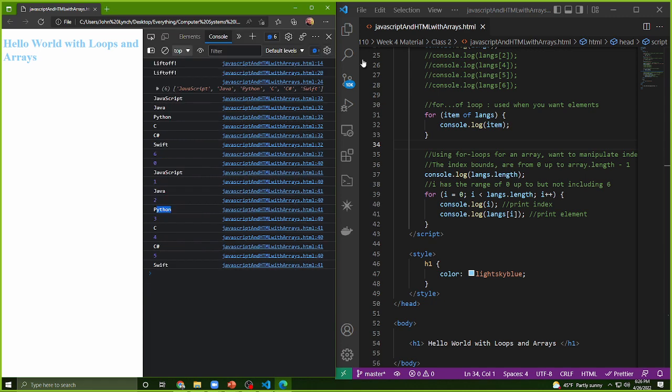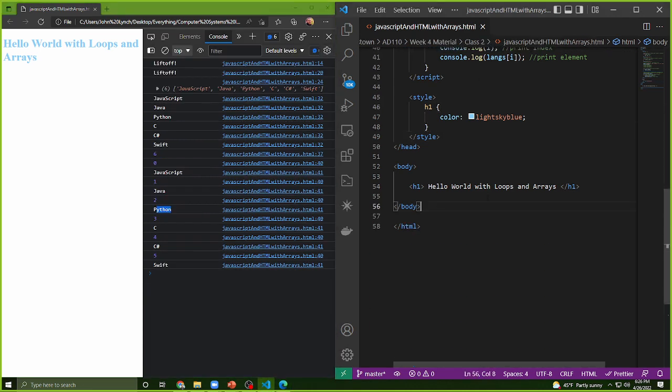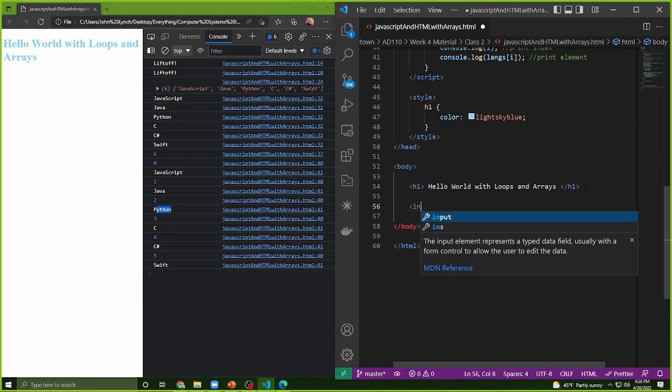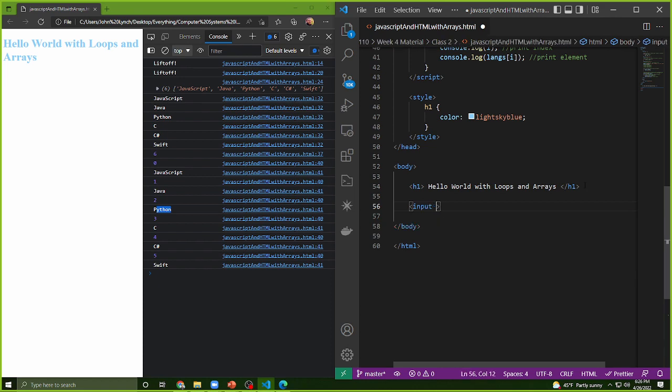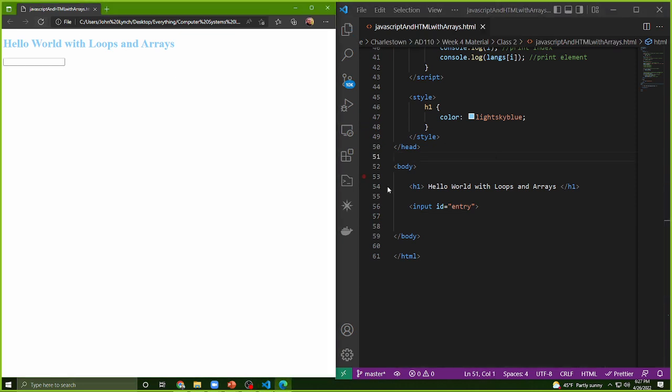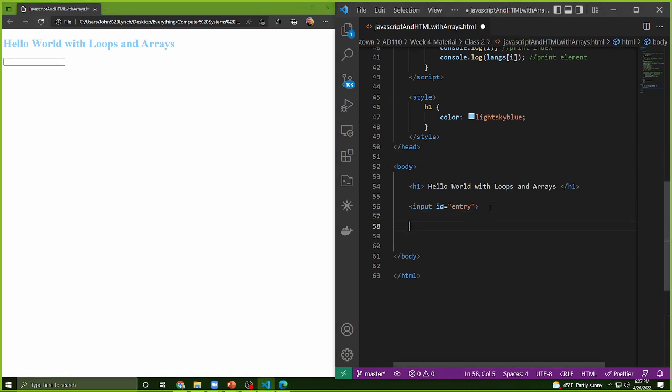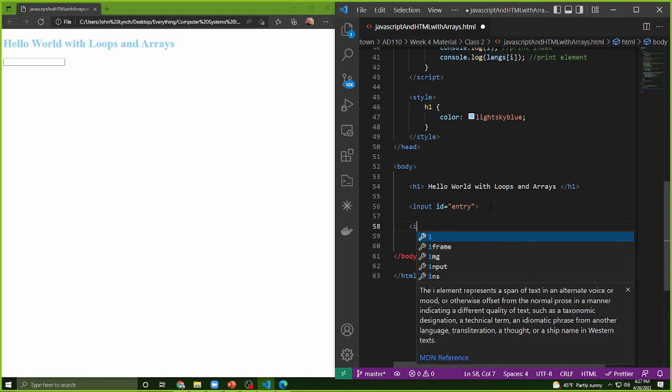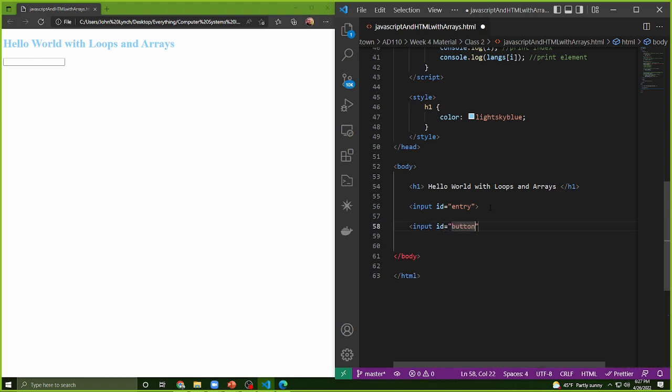And the way that we can do that, see if I can briefly show an example of it. I'm going to make an input of text is equal to, or you know what? I'll just make a regular input. The ID is going to be entry. Let's see if this works. Okay, so now I have a text field. I'm going to go ahead and put a button underneath it. So I'm going to say input, I don't need an ID for this one. Type is equal to button.